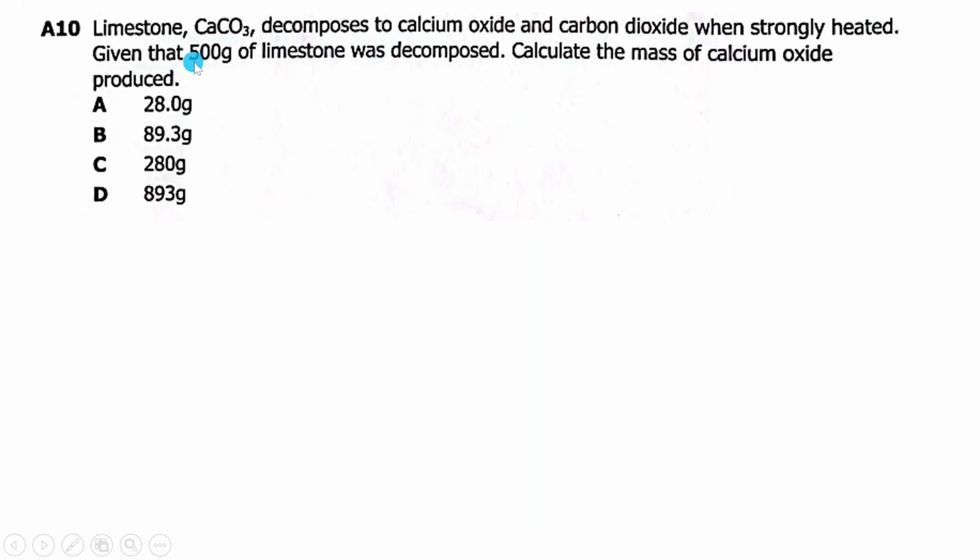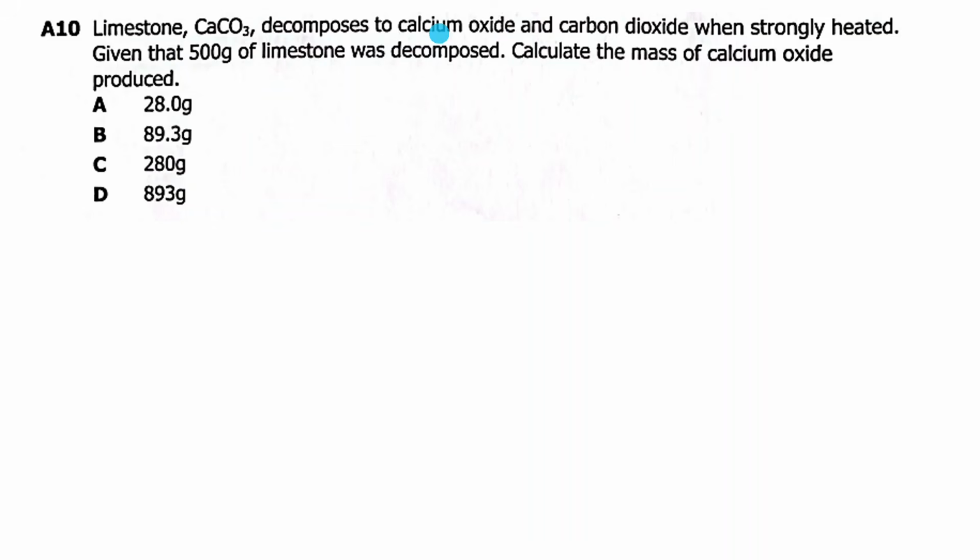Then they're saying, given that 500 grams of limestone was decomposed, calculate the mass of calcium oxide produced.